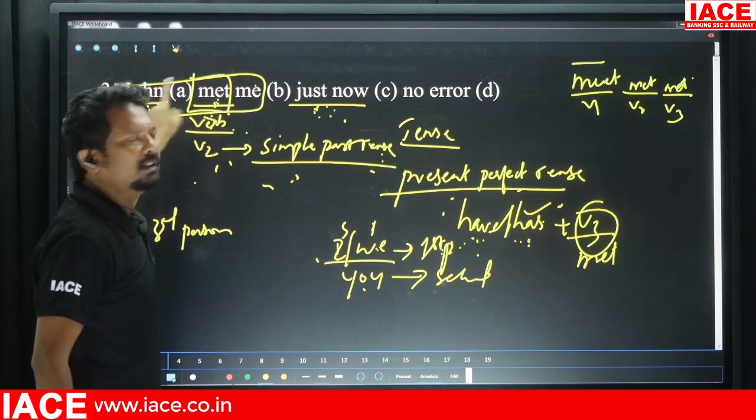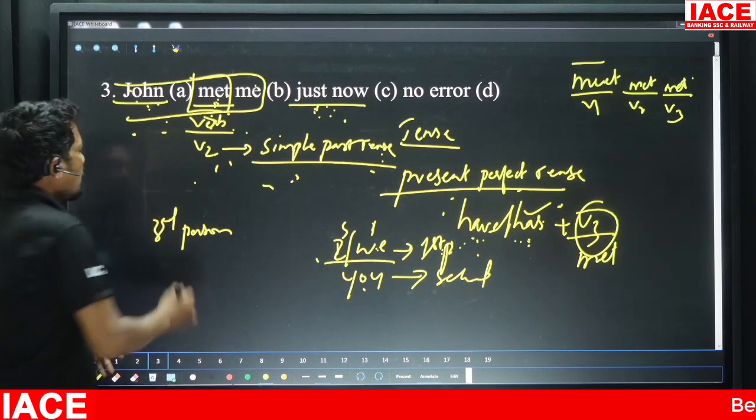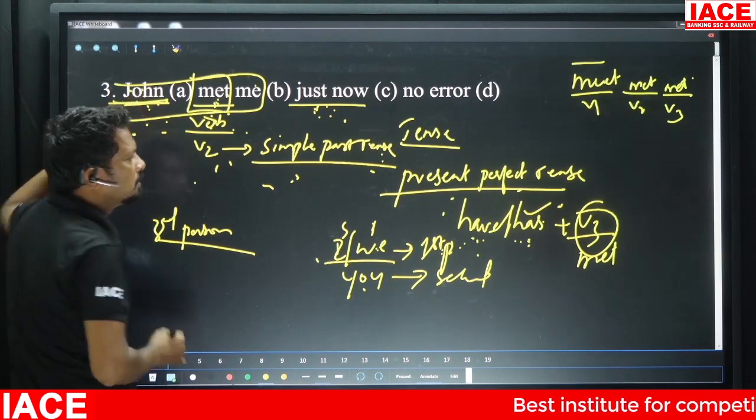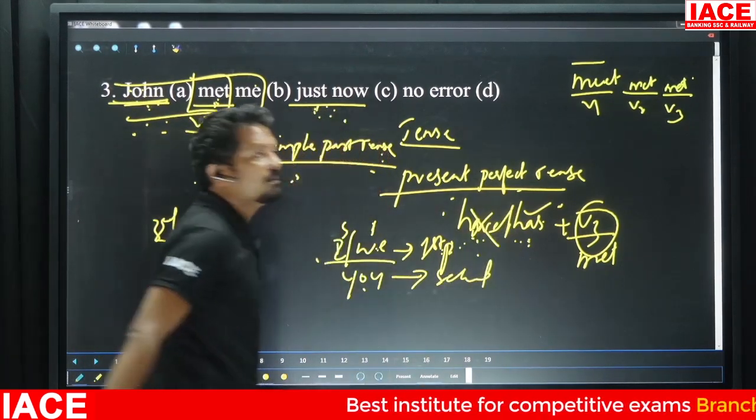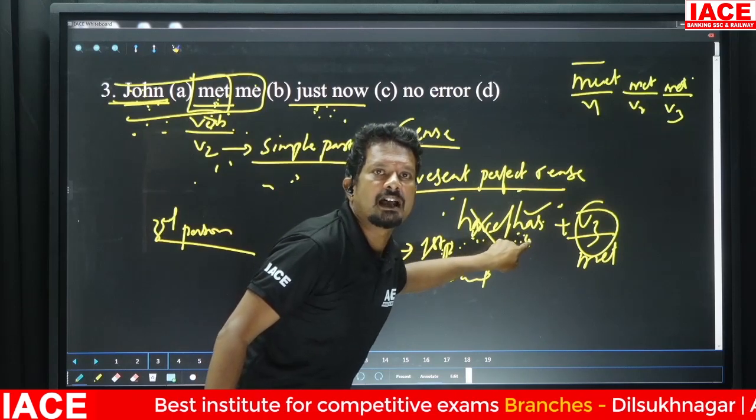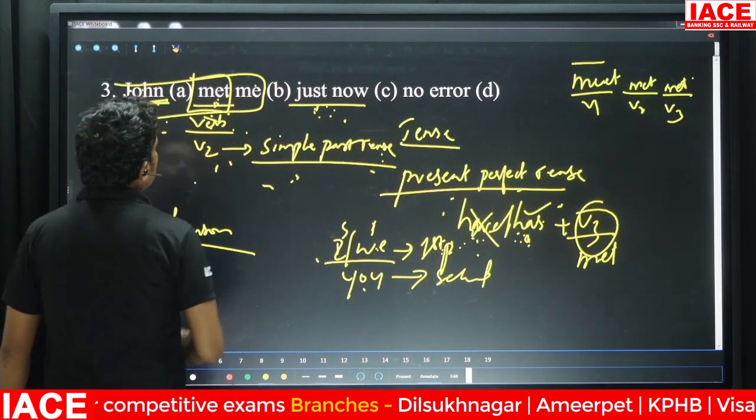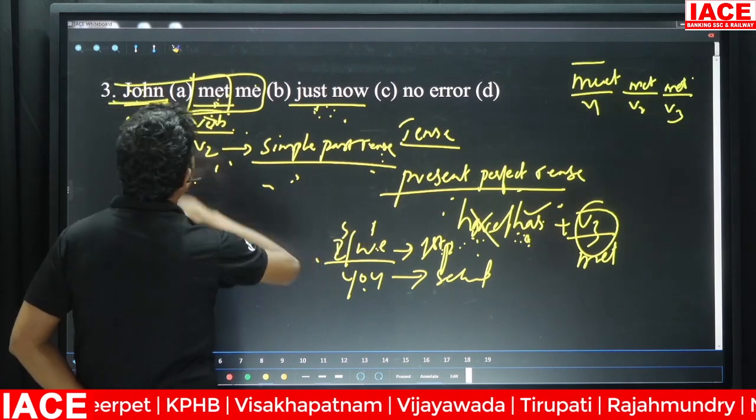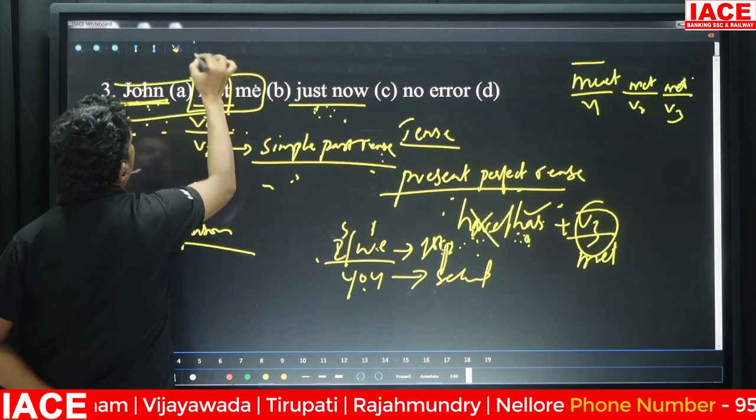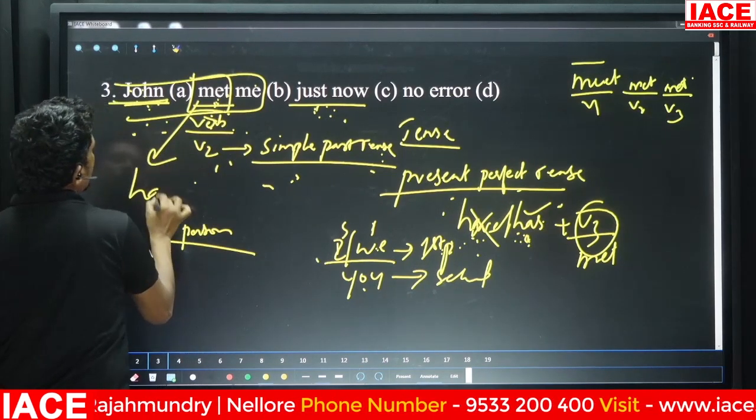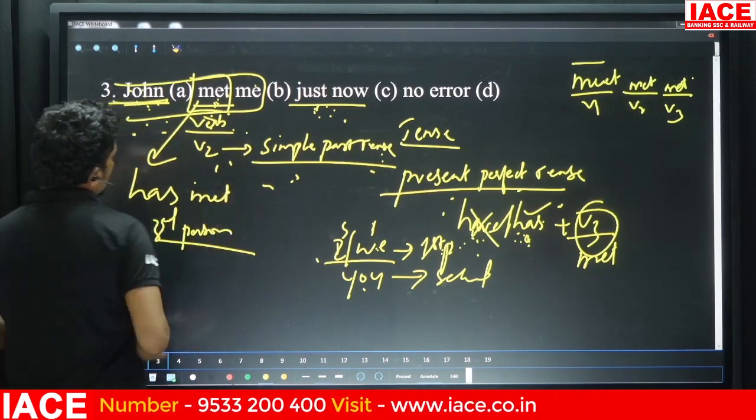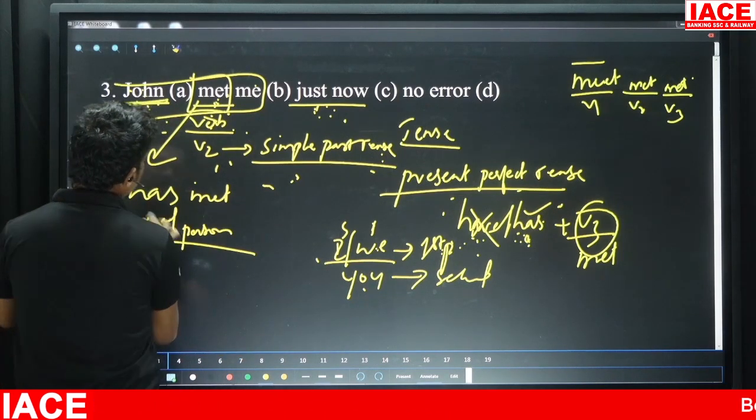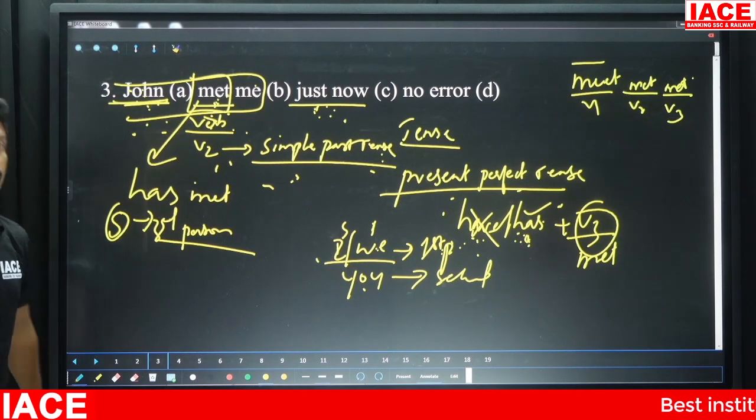John, right? So now the rule says that if the subject of a sentence is third person, of course singular, we would never use have, but use has. So met should be replaced with has met. John has met me, right? Third person singular. If you want, you can make a note of it.